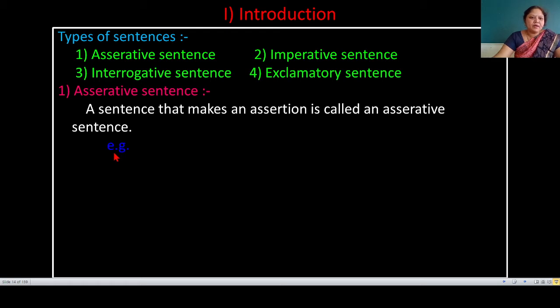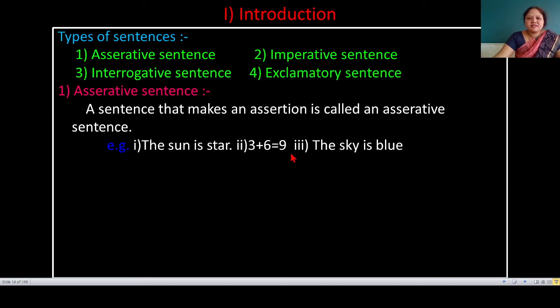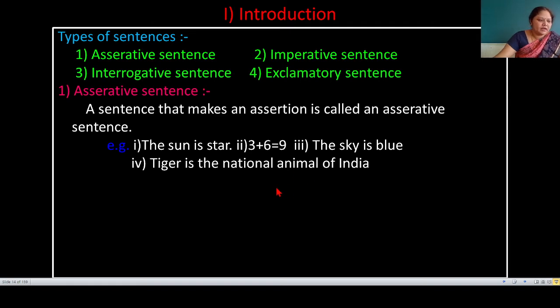For example, the sun is a star. Second example, 3 plus 6 equal to 9. Third example, the sky is blue. And fourth example, tiger is the national animal of India. All these statements are assertive type sentences.